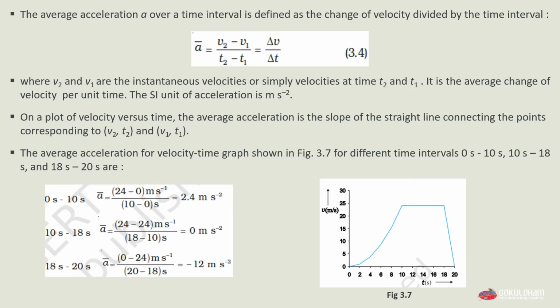As I said, here v2 and v1 are instantaneous velocities, or simply velocities, at times t2 and t1. It is the average change of velocity per unit time, and the SI unit of acceleration is meter per second squared. On a plot of velocity versus time, the average acceleration is the slope of the straight line connecting the points corresponding to velocity v2 at time t2 and velocity v1 at time t1.